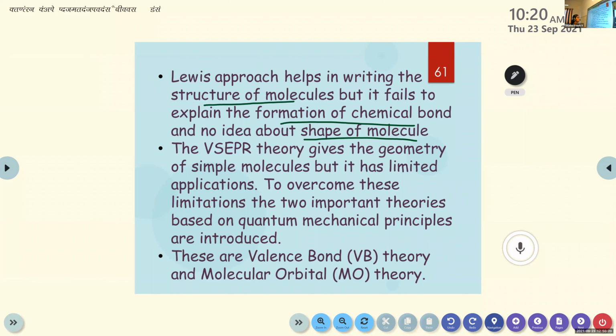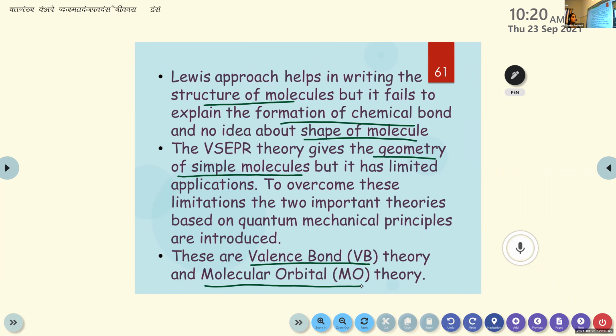Then the second one is VSEPR theory. VSEPR theory gives the geometry of simple molecules, but it has limited applications. To overcome these limitations, the two important theories based on quantum mechanical principles are introduced. These are valence bond theory, that is VB theory, and the next one is molecular orbital theory, MO theory.